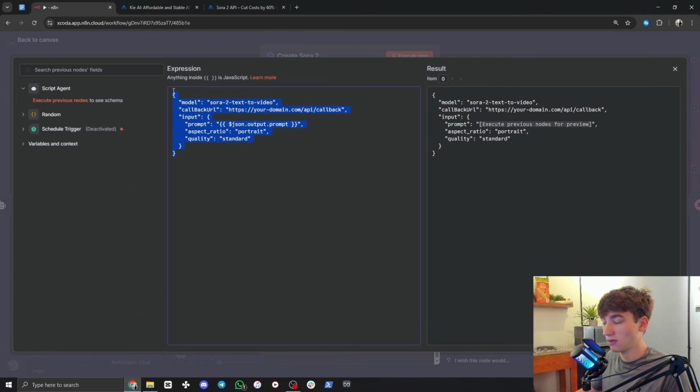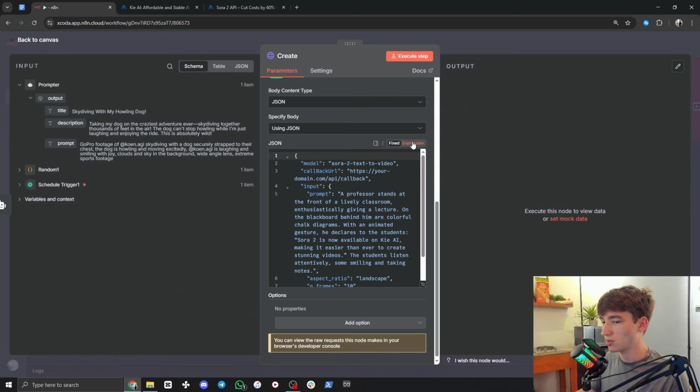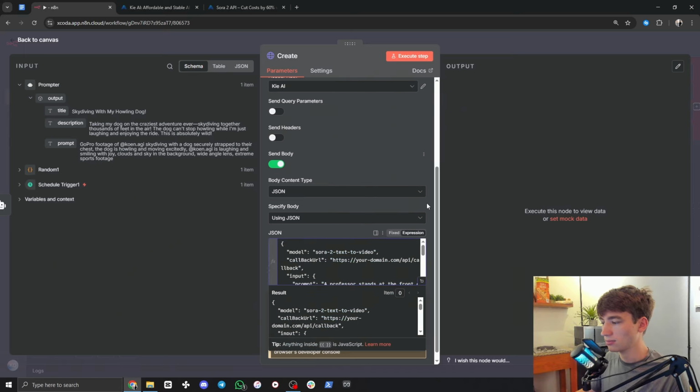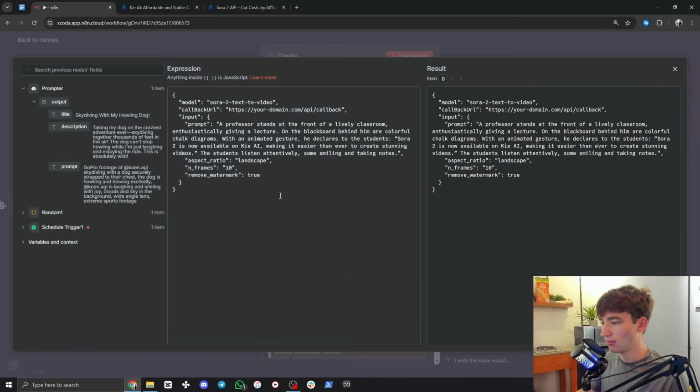So if I go back into our node here, we actually don't need to change much. I'm going to switch this to expression in our node. We're going to open this up with that little button there. And all we're going to change is the aspect ratio to portrait. And for the prompt, delete everything in between these two quotations right here.